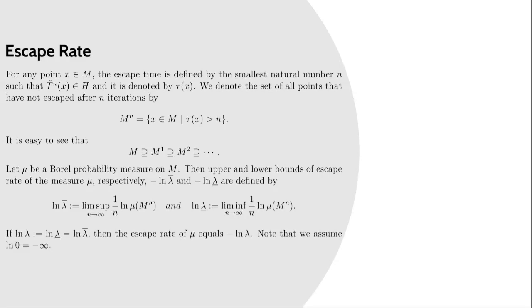Now let mu be a Borel probability measure on M. Then the upper and lower bounds of the escape rate of the measure mu are defined respectively by the lim sup and lim inf of 1 over n times ln of mu(M_n) as n approaches infinity.